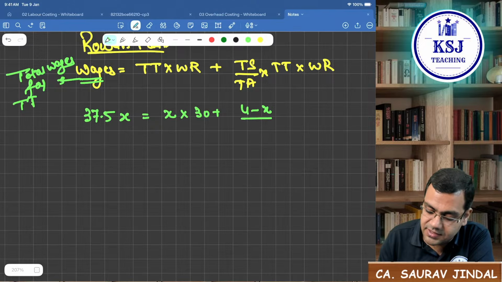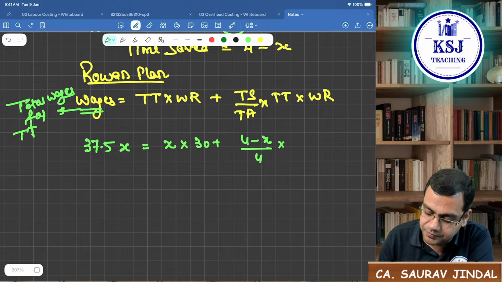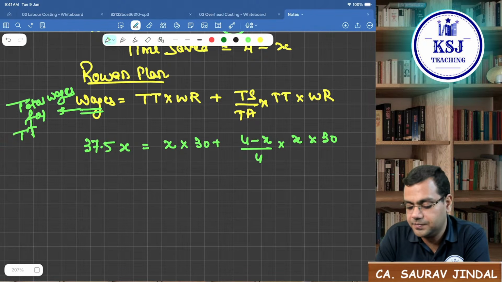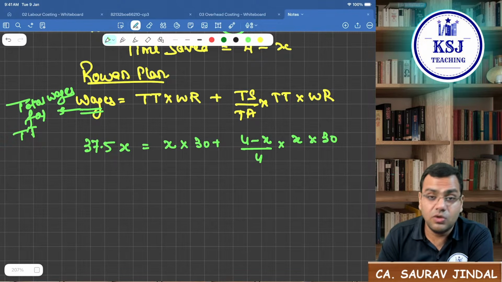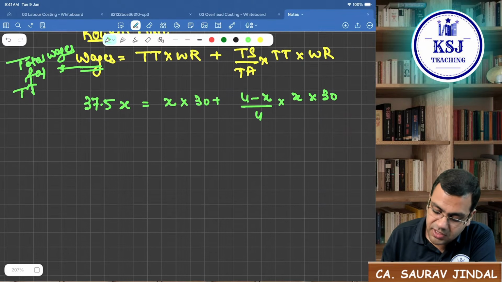4 minus X divided by time allowed. Time allowed is 4 into wage rate of 30. Right? So you have to solve this equation now. The simplest way to solve this equation is